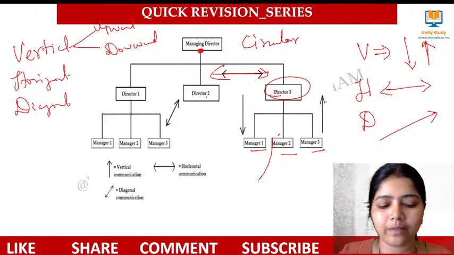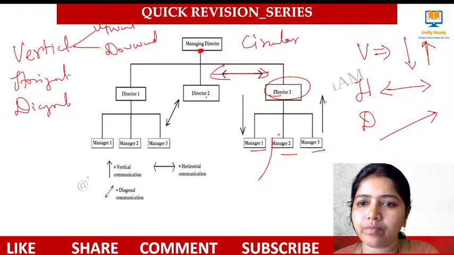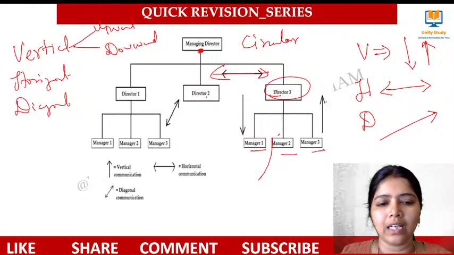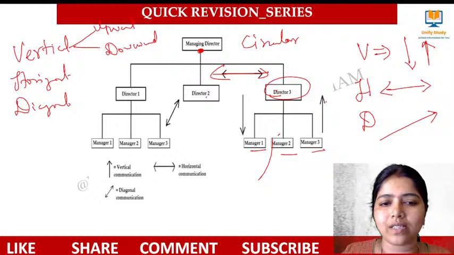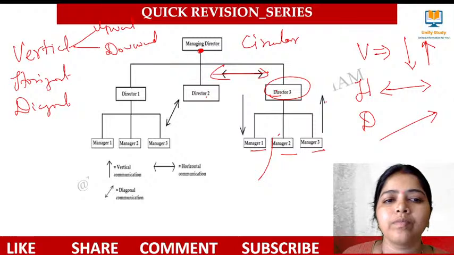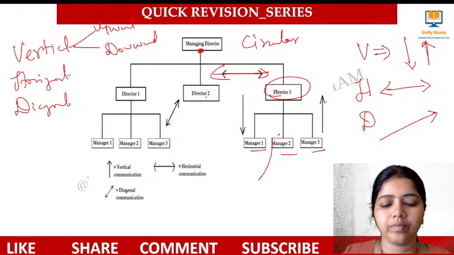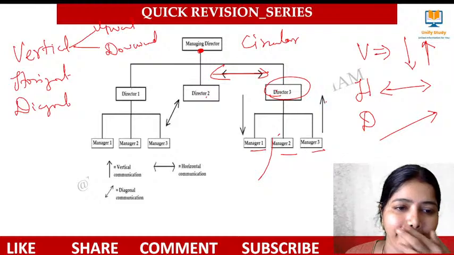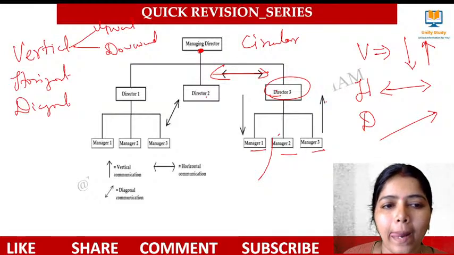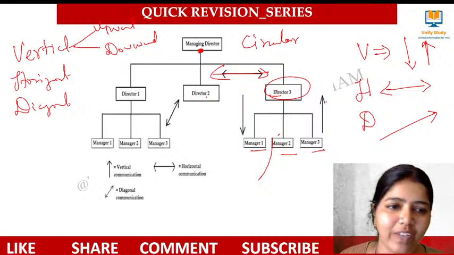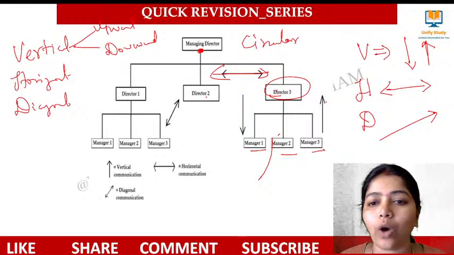What kind of communication is it? The MD is giving to all. Very good, downward communication.